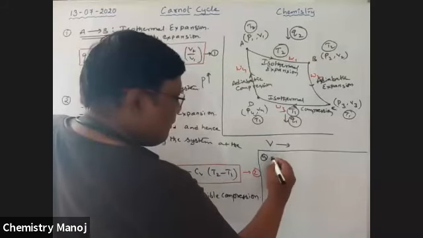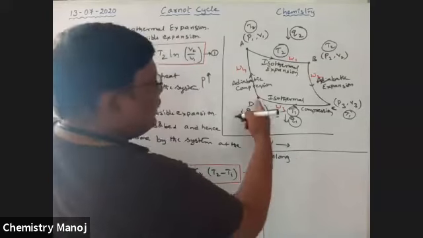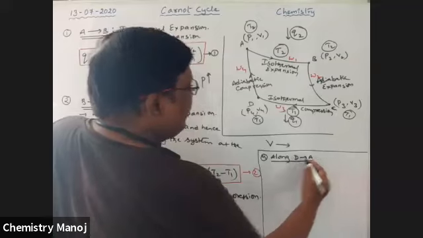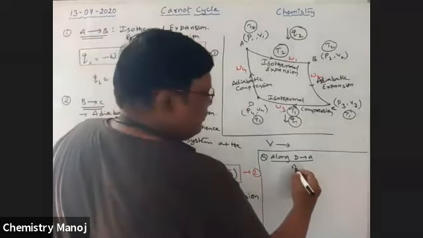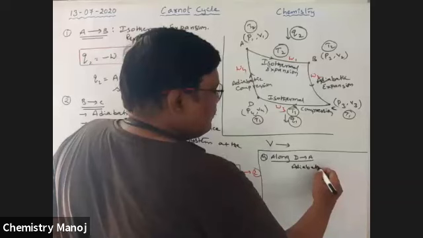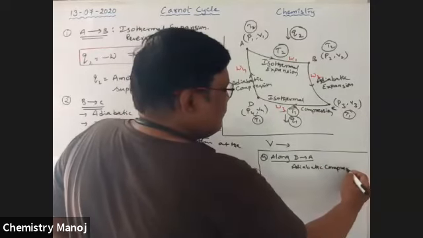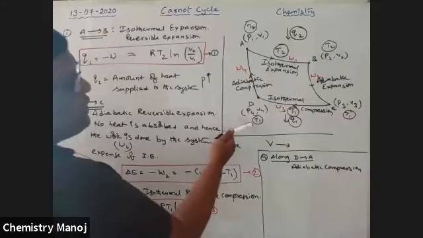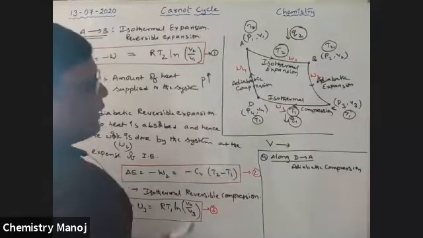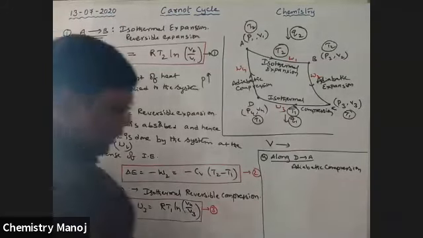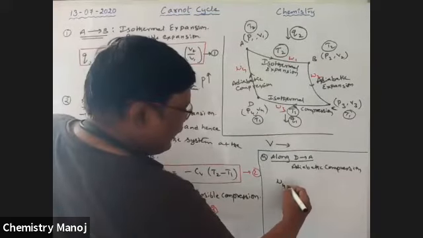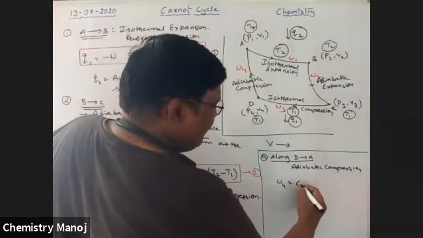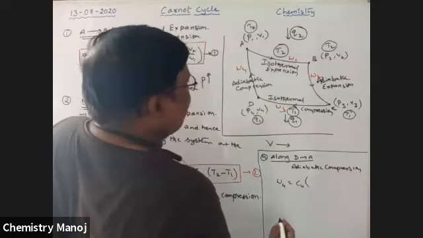Along D2A, it is adiabatic compression. Temperature changes from T1 to T2 in the adiabatic case. So here also we are changing, W4 is equal to CV, compression positive, CV times the temperature change.